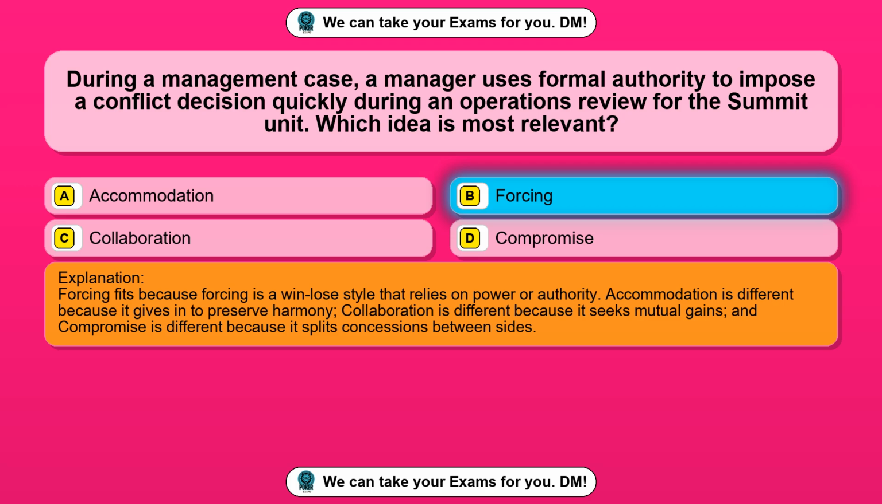Accommodation is different because it gives in to preserve harmony. Collaboration is different because it seeks mutual gains, and compromise is different because it splits concessions between sides.